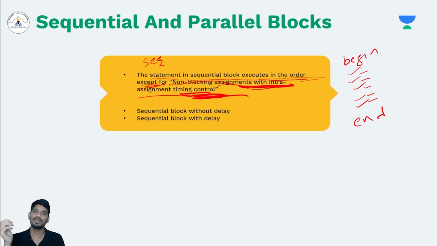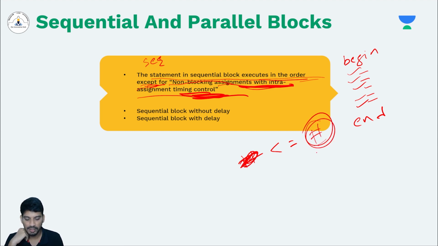We have seen this in the live coding session, right? If you have a non-blocking assignment with intra-assignment delay, not regular delay, right? This is regular delay and this is intra-assignment delay. In that case, it will not wait for that amount of time. It will schedule that and execute. So it won't follow the order. It will follow the precedence of non-blocking assignments.